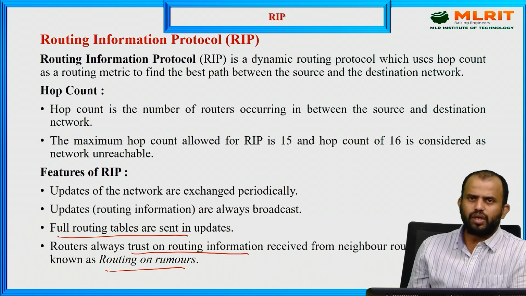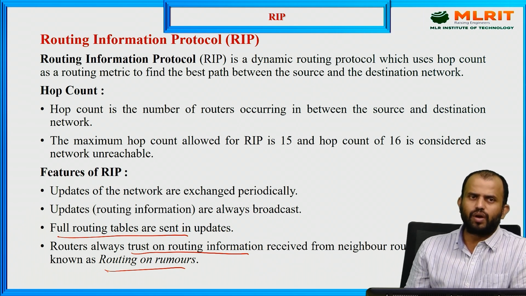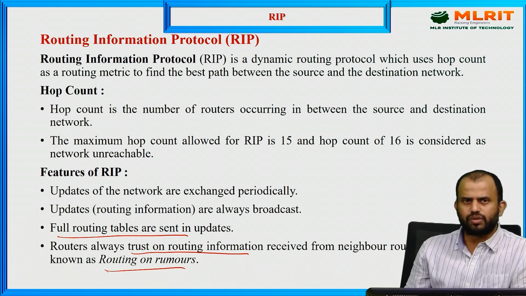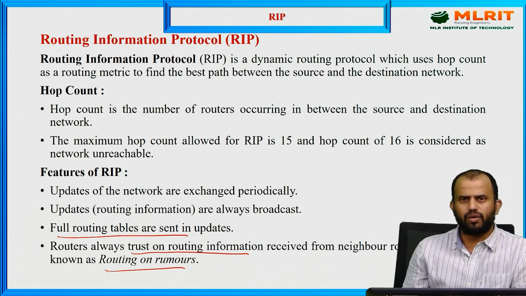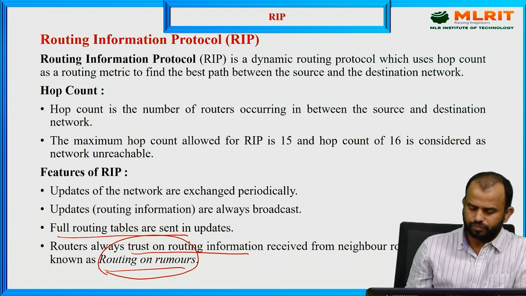It may give wrong values or it may give correct values, but it has complete trust in the information received from the previous routers. That is the reason we call it routing on rumors.